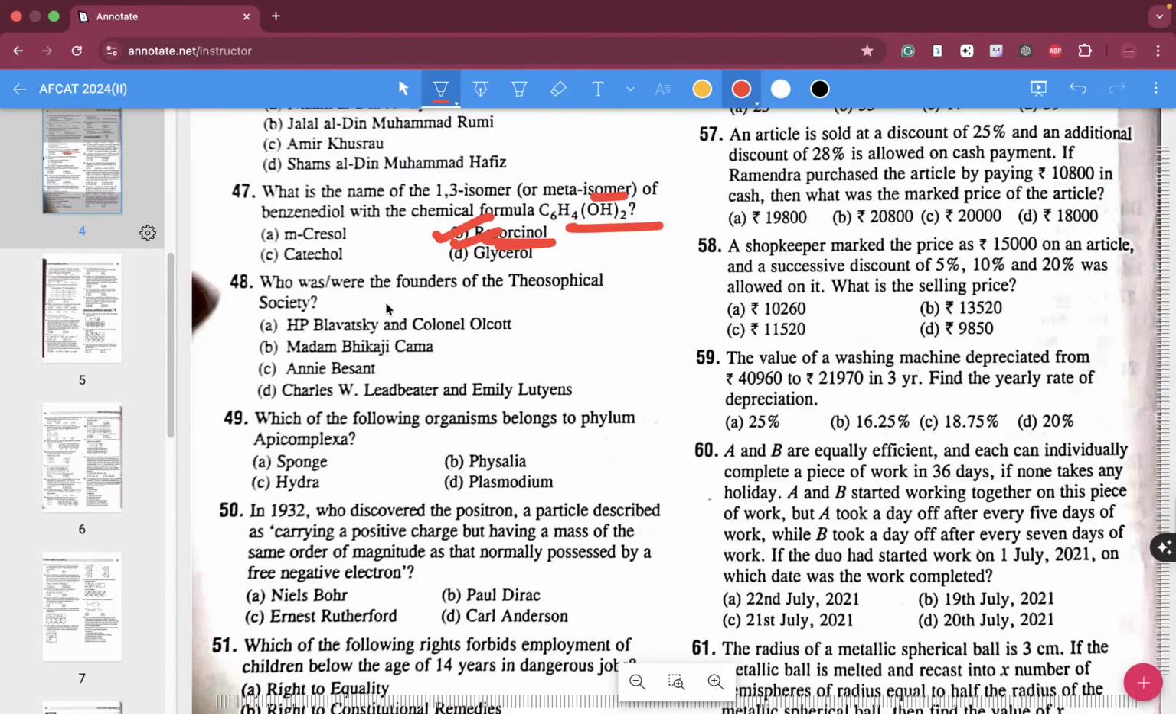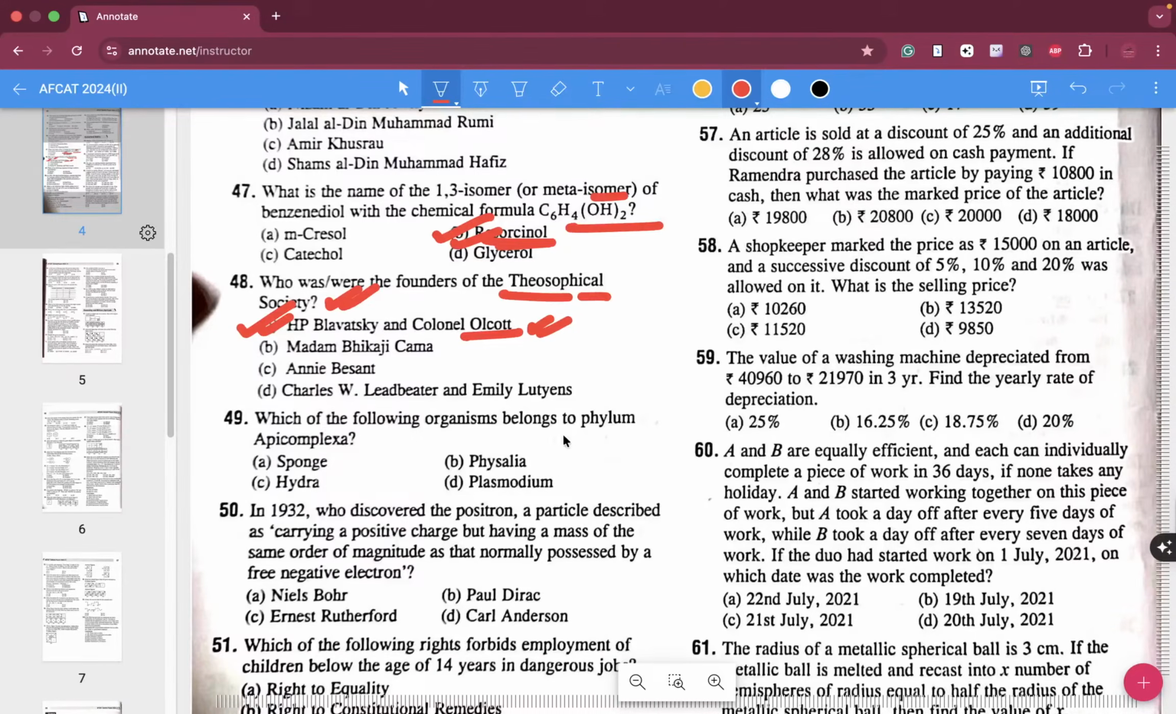Who were the founders of the Theosophical Society? The founders of the Theosophical Society were H.P. Blavatsky and Colonel Olcott, which later paved the way for Annie Besant and all that stuff as well. So you have to read about that in history.